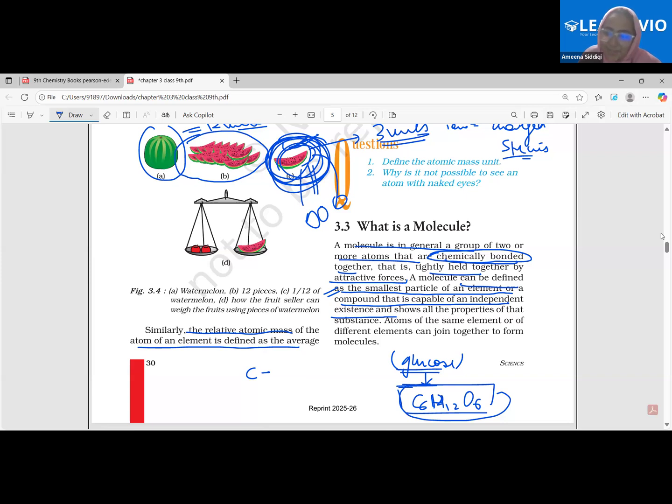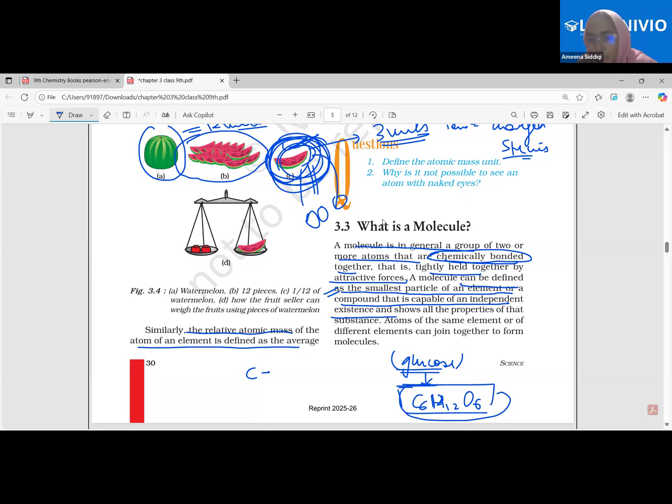Ma'am, like molecules together, they form elements. The same molecules joined together, they form elements. Beta, elements are nothing but molecules. Yes, ma'am, elements are nothing but molecules.